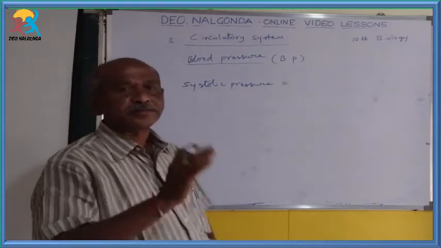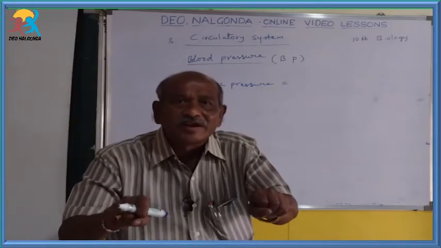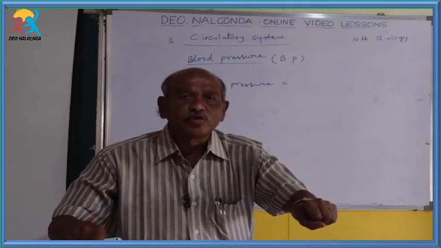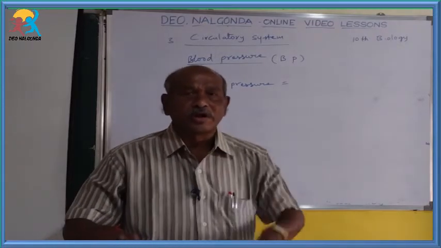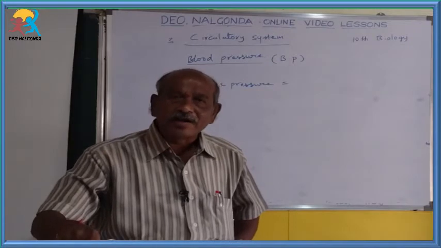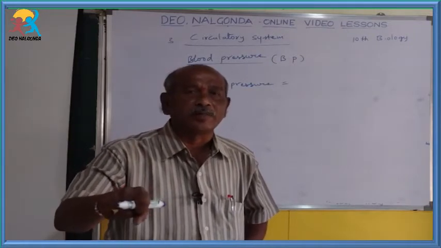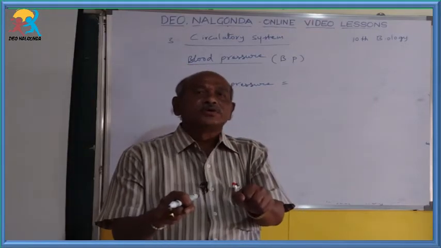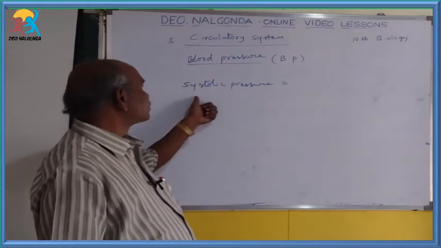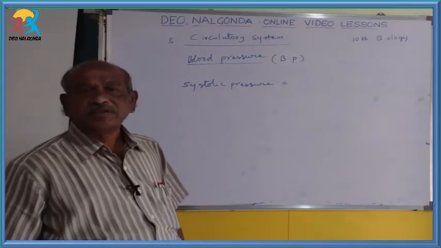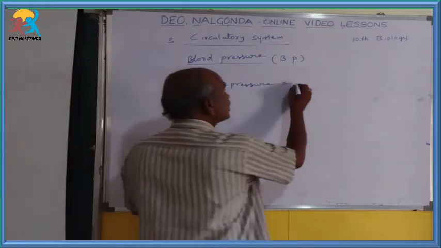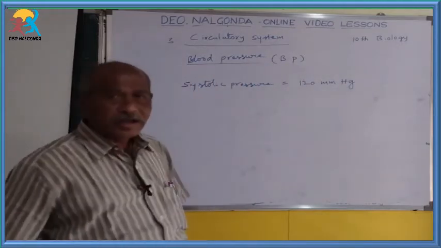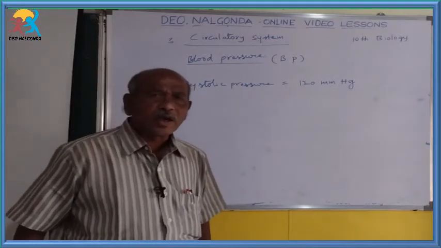Systolic pressure. So with the contraction of ventricles, what happens? In the left ventricle, pure blood is present that goes to body parts through the left systemic trunk. The right ventricle consists of impure blood, which enters the pulmonary artery or pulmonary trunk and goes to the lungs. Such contraction of ventricles is known as systolic pressure. That is detected as 120 mmHg.